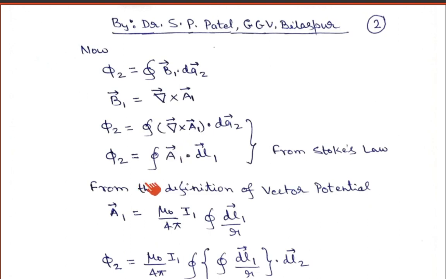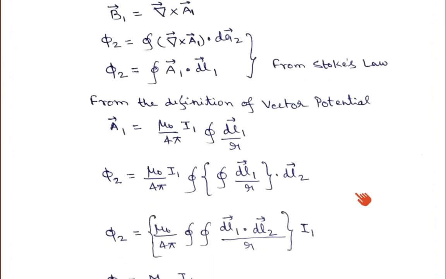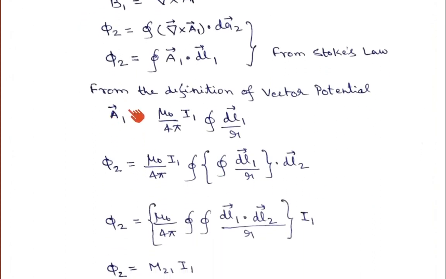So from the definition of vector potential, A1 at point R is equal to mu 0 upon 4 pi I1, that is the current flowing in loop 1, times the line integral over the closed path of dL vector upon R. Remember, this R is a magnitude, the separation between the displacement vector and the point where we are measuring the potential.